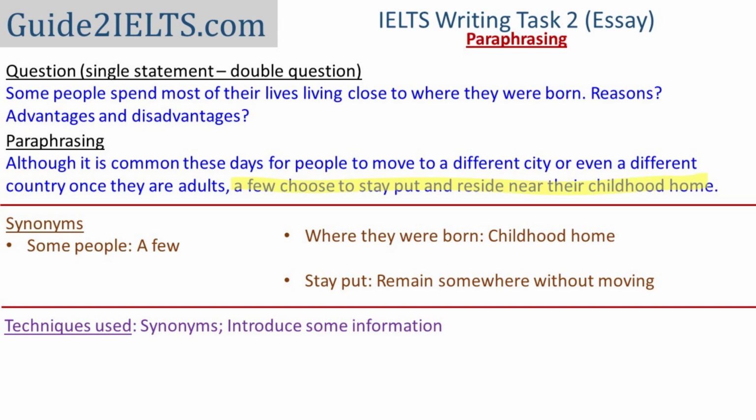The second part of this paraphrasing, a few choose to stay put and reside near their childhood home, is a direct paraphrasing of the given statement. For where a person is born, I had used native place and birthplace before. In this one, I have used childhood home. And I have also used the collocation stay put, which means to remain somewhere without moving.